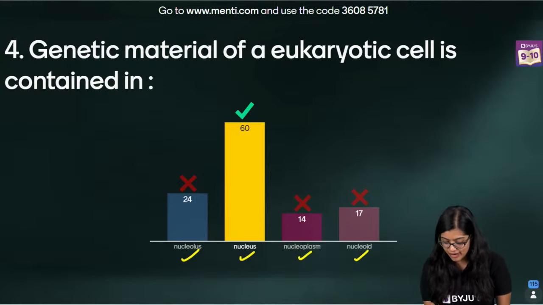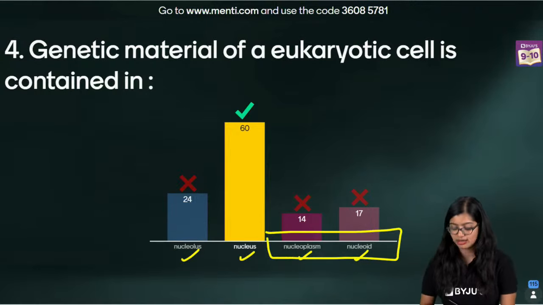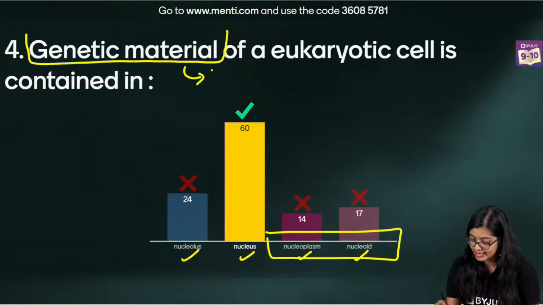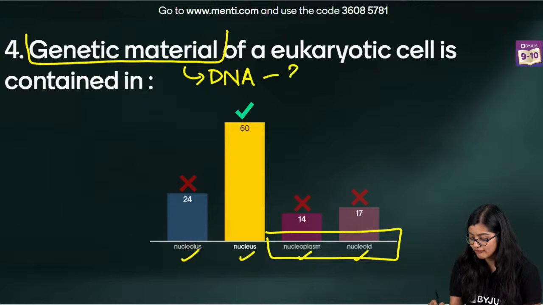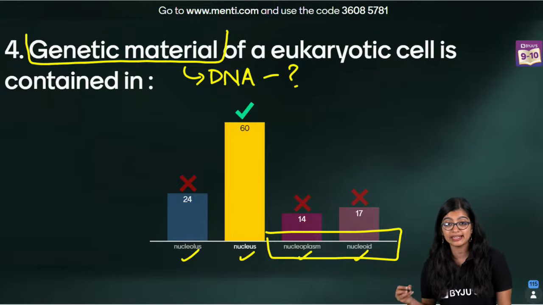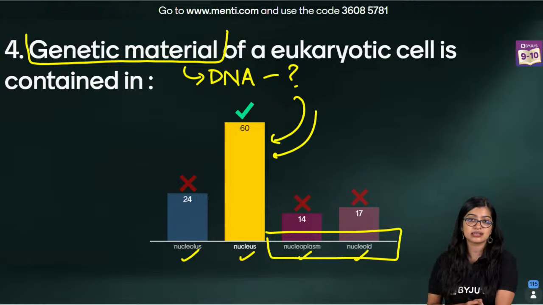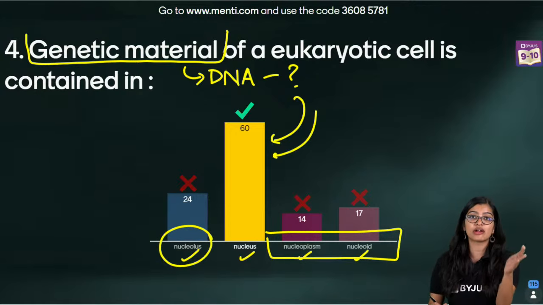Guys, everybody who got confused here, what happened? Genetic material or DNA. Where do we find this? Where do we find DNA? Right? We find it inside the nucleus. Nucleolus we will not find.